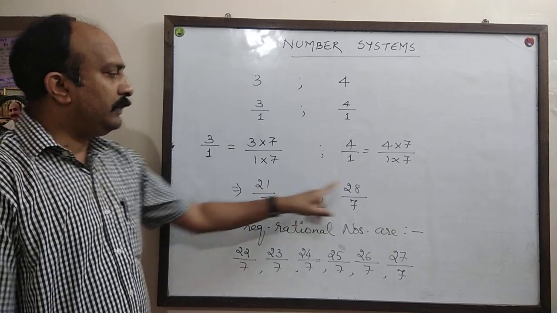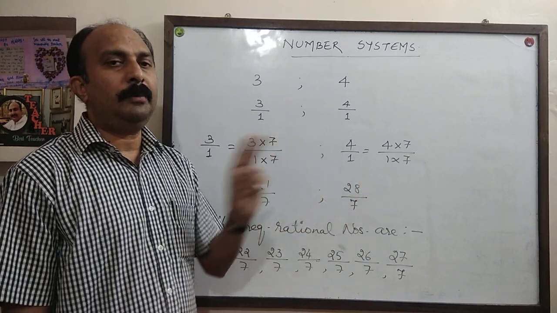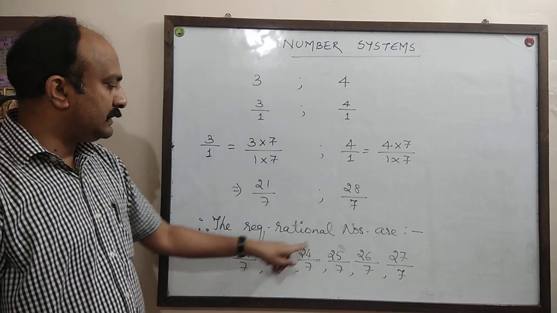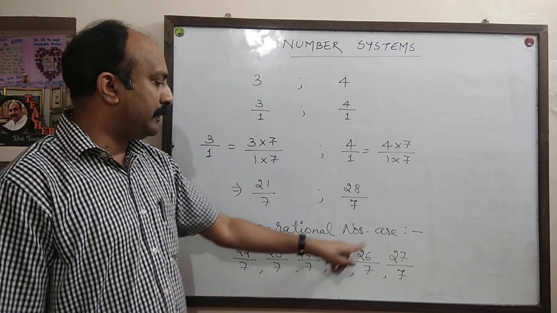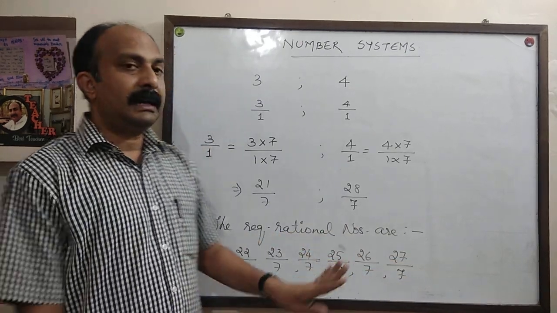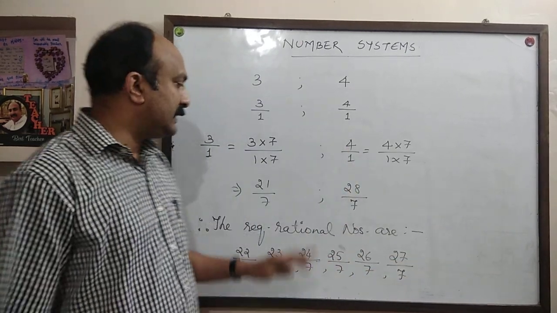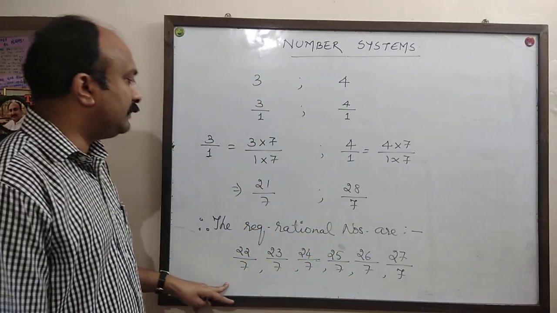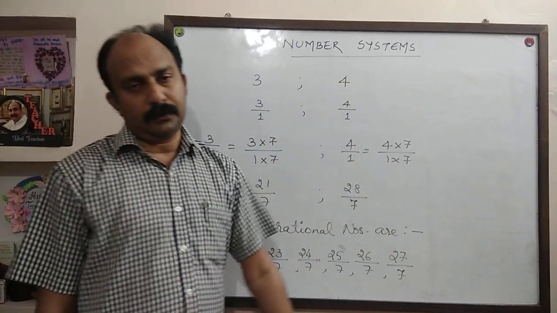See, 21 to 28. How many numbers are there? 6. 22 upon 7, 23 upon 7, 24 upon 7, 25 upon 7, 26 upon 7, 27 upon 7. There are exactly 6 rational numbers between these two. So these are the 6 rational numbers between 3 and 4.